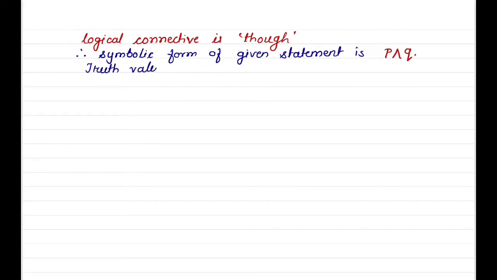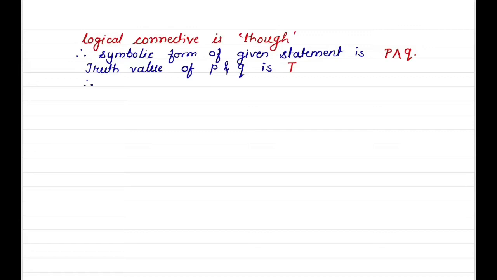Therefore, the given statement in symbolic form is P and Q. Truth value of the first statement: the first statement is 9 is a perfect square and we know it is true. Therefore P is true.